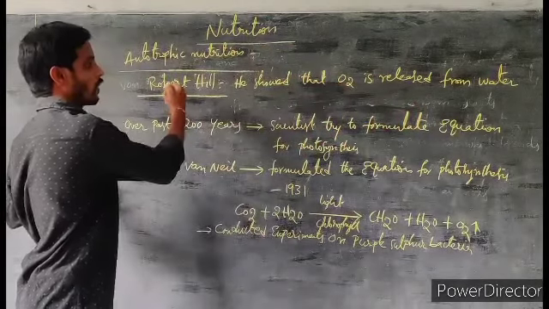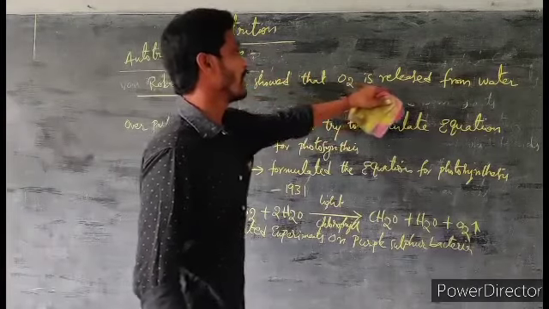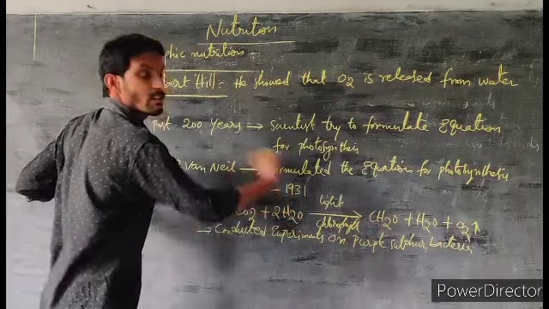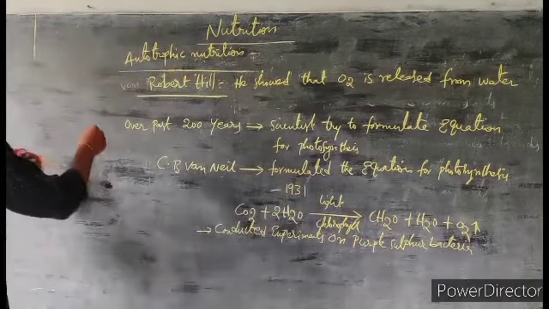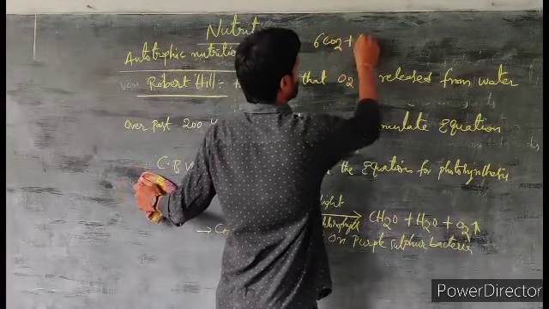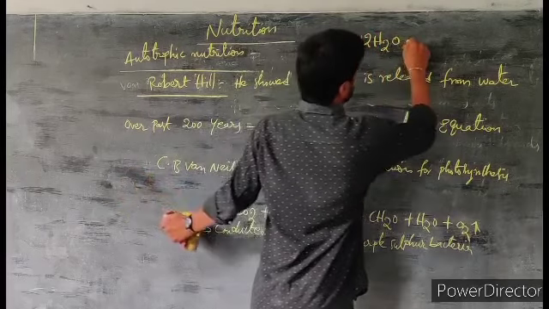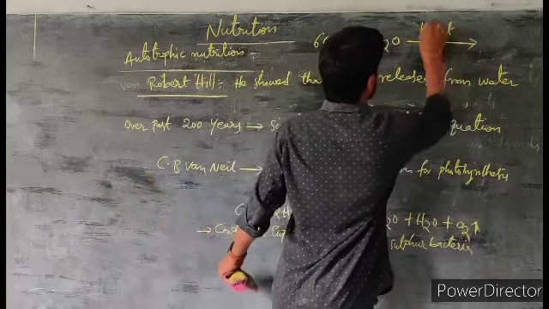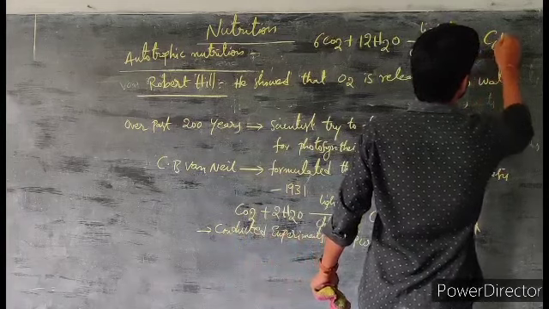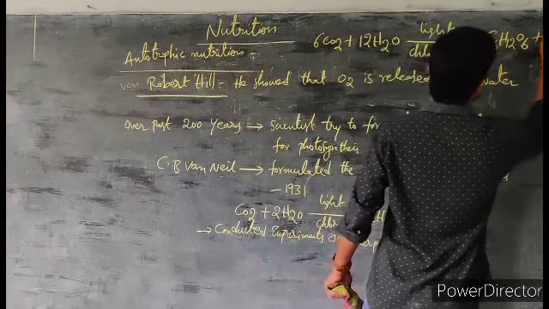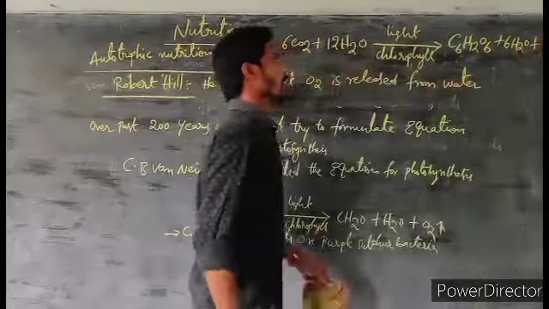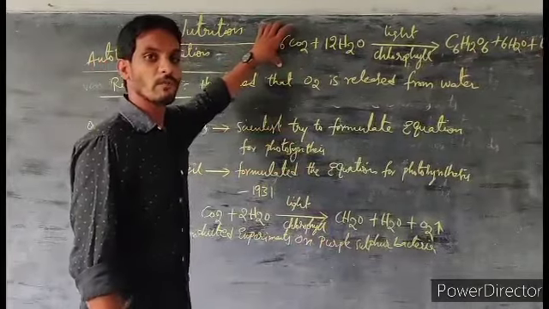So after Robert Hill showed that oxygen is released from the water, the equation proposed by C.B. Van Niel was modified.